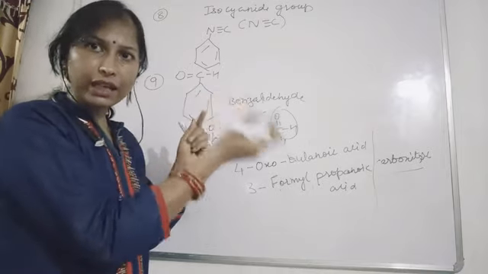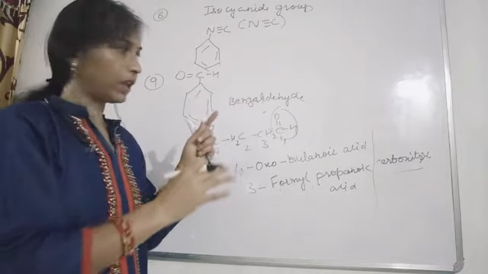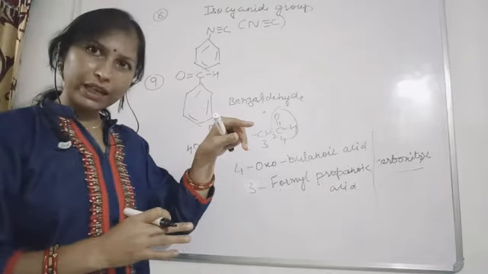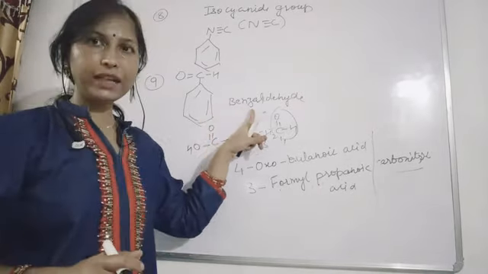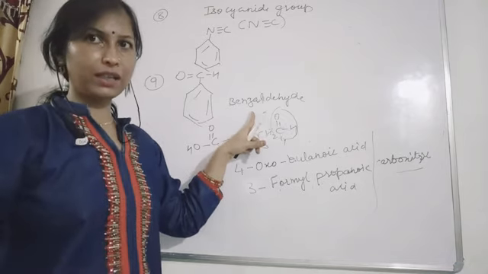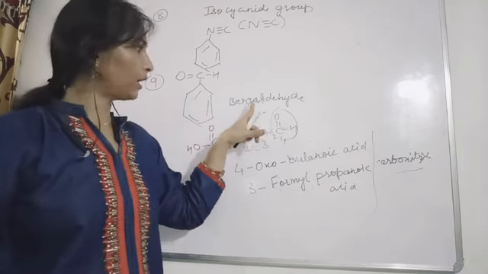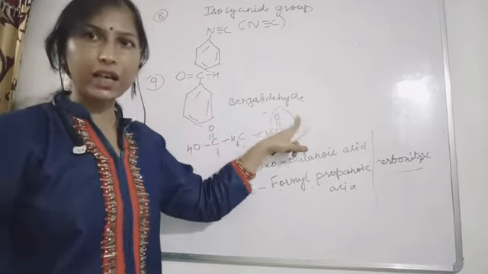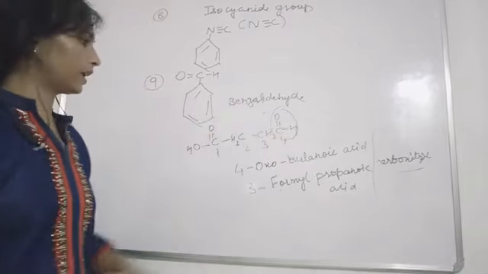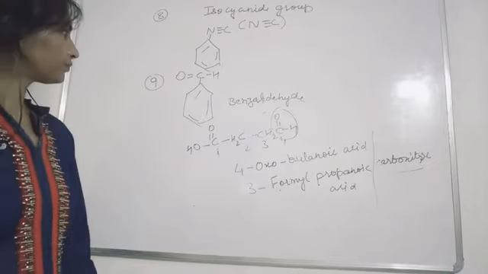Then the carbaldehyde word we were using. Okay, and benzene carbaldehyde also, that also is correct, but benzaldehyde is the most common, most popular, and this is the IUPAC name of this compound, benzaldehyde. Okay, benzaldehyde. Now next is